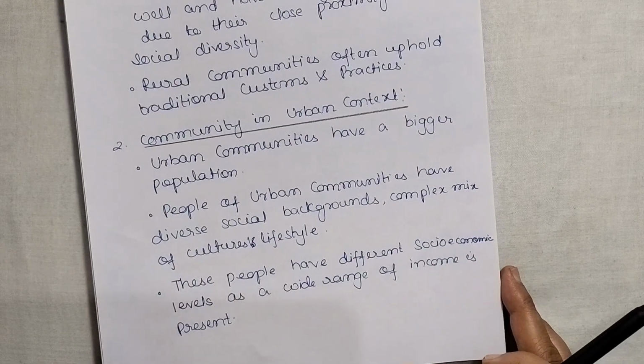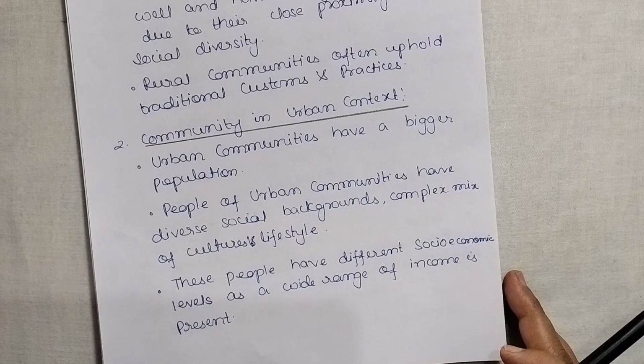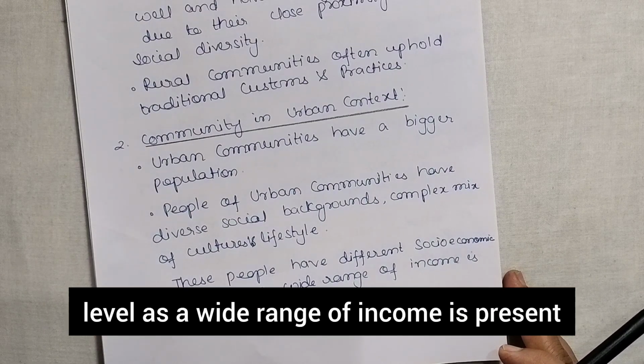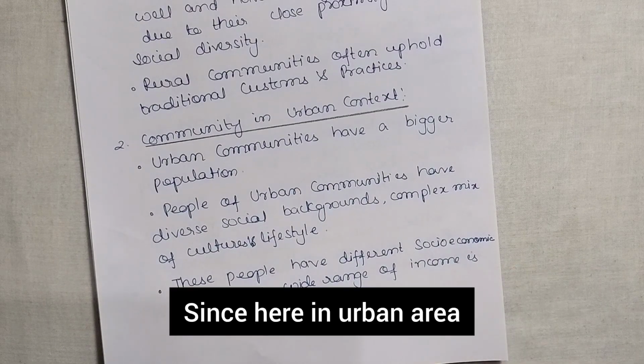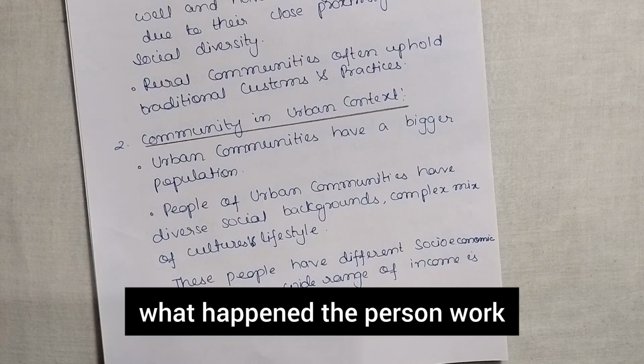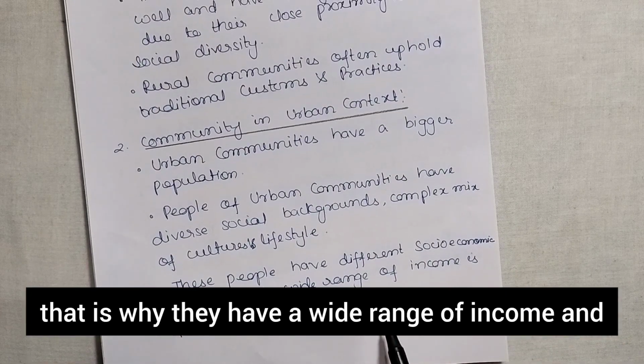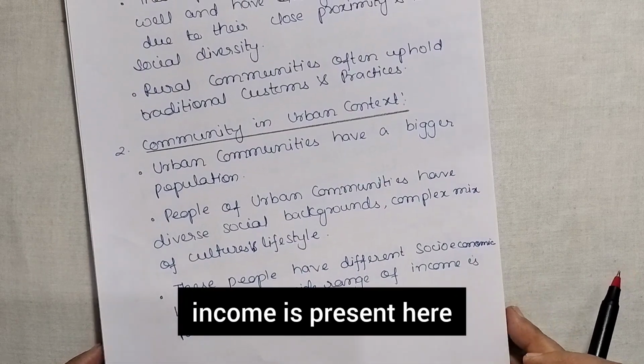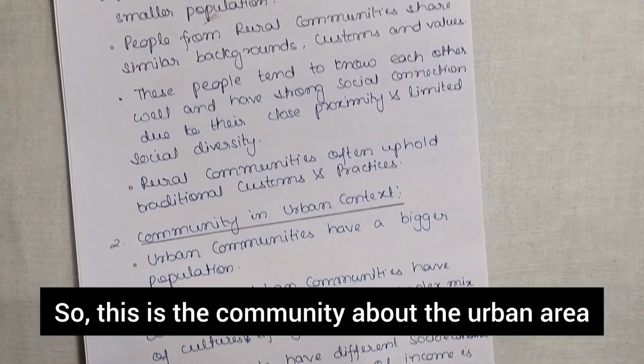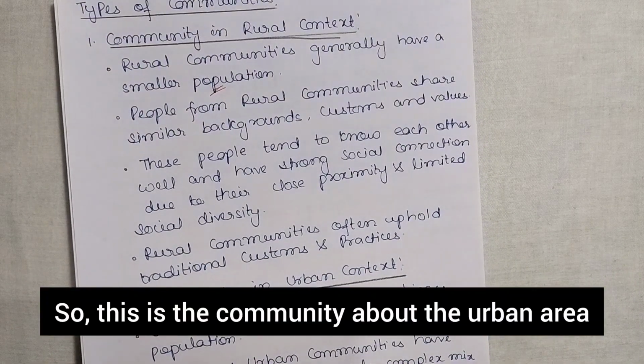Okay, these people have different socio-economic levels as a wide range of income is present. Since here in the urban area the person's work and experience is different, that's why they have a wide range of income present here. Okay, so this is the community about the urban area.